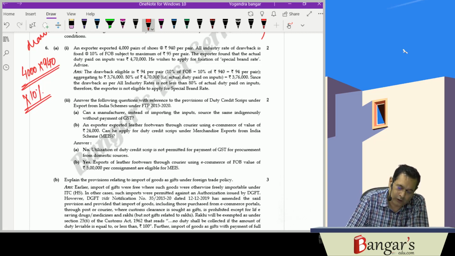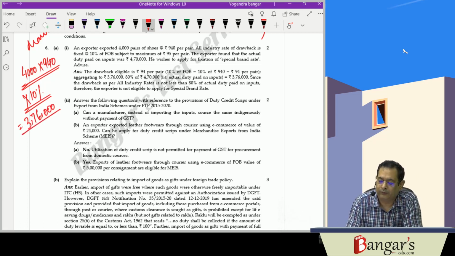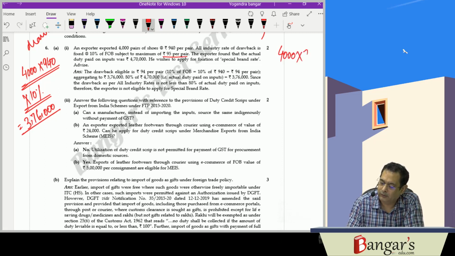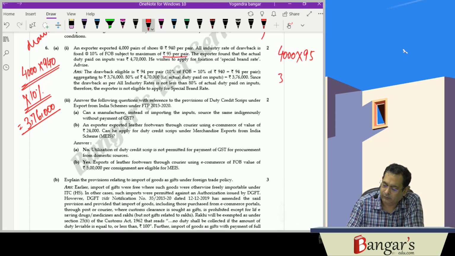That is 4,000 into 940 into 10%, 3,76,000 is the amount here, subject to a maximum of 95 per pair. 4,000 into 95, that is 3,80,000. How much drawback is admissible?